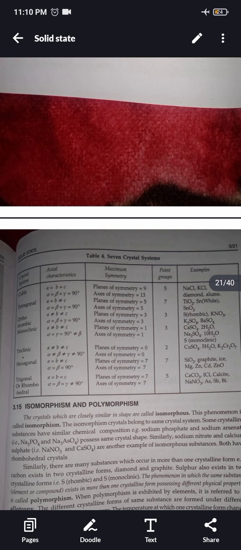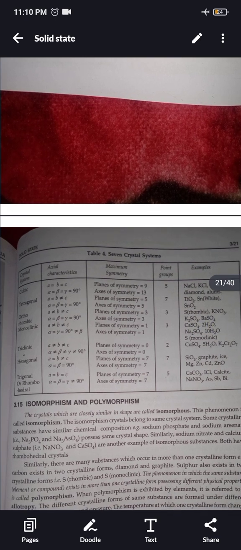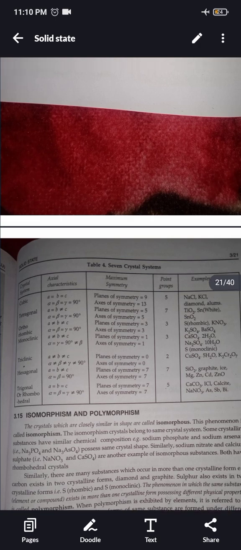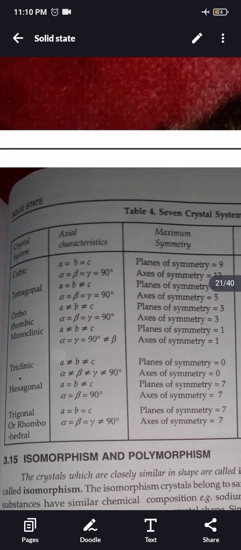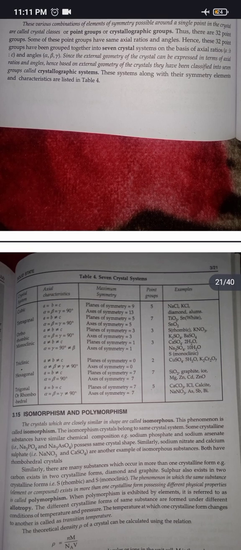Plane of symmetry 1, axis of symmetry 1, point groups 3, and examples are CaSO4·2H2O, Na2SO4·10H2O. Triclinic: a is not equal to b, b is not equal to c, alpha is not equal to beta, not equal to gamma, not equal to 90 degree. Planes of symmetry are 0, axes of symmetry are 0.